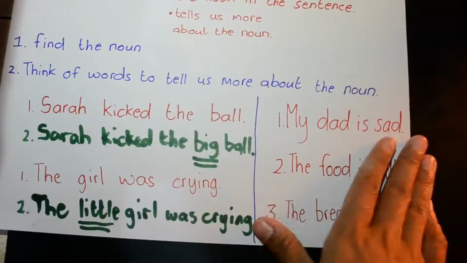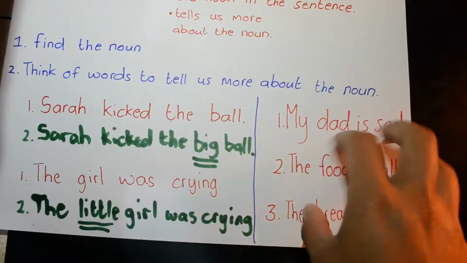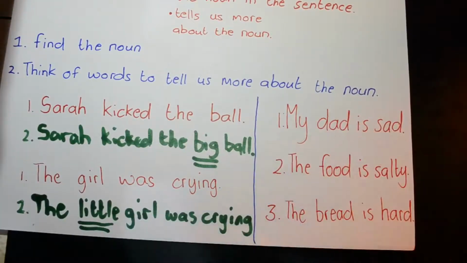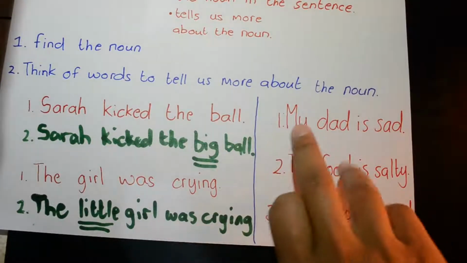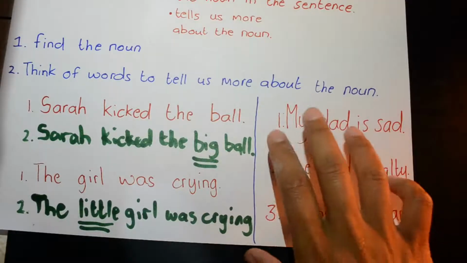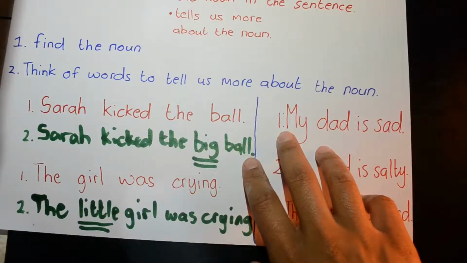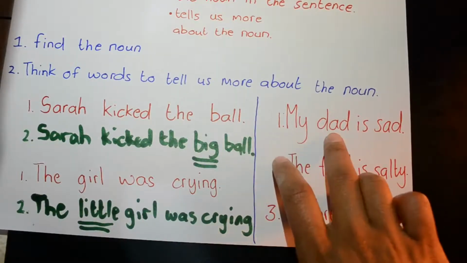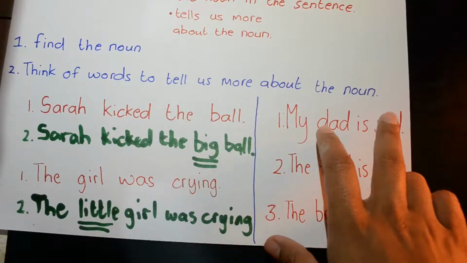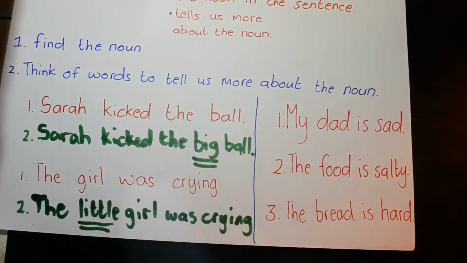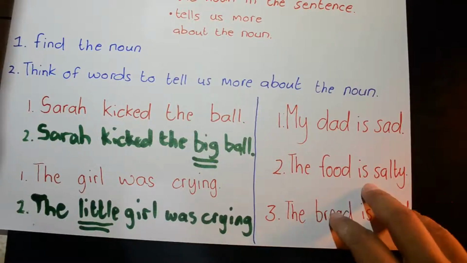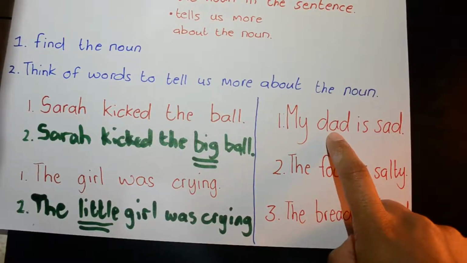Okay, so let's move over to the side and look at these sentences, and we will look at adjectives as well. So number 1 says, my dad is sad. My dad is sad. So the noun in that sentence is who? It's the dad, right?